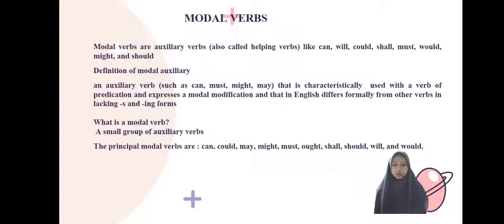Definition of a modal auxiliary. An auxiliary verb such as can, must, may, that is characteristically used with a verb of predictions and expresses modal modifications, and that in English differs formally from other verbs in lacking s and ing forms. What is a modal verb? A small group of auxiliary verbs called modal verbs, or modal auxiliaries, or simple modals, that are only used in combination with ordinary verbs.